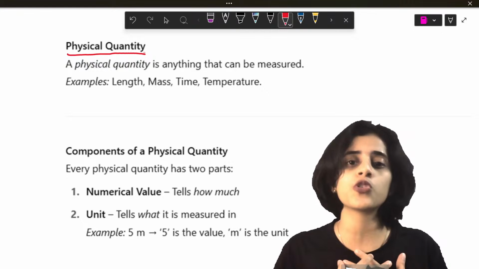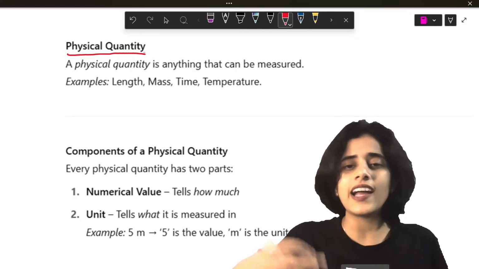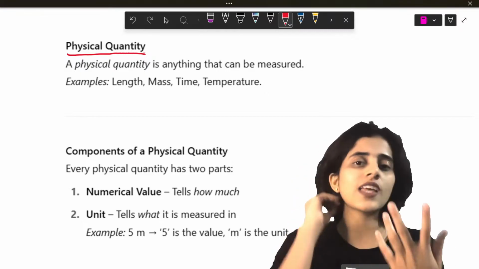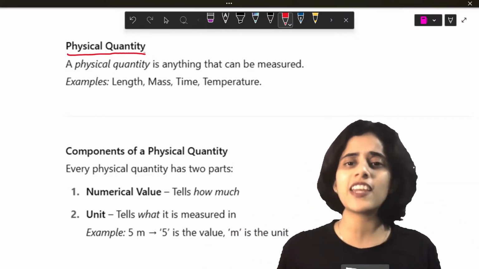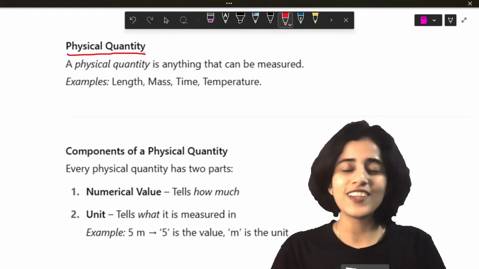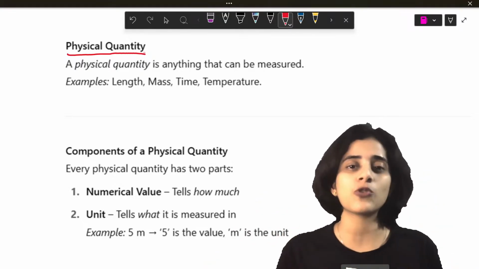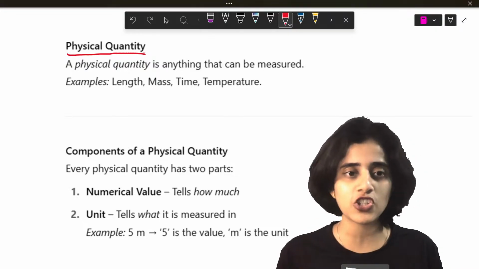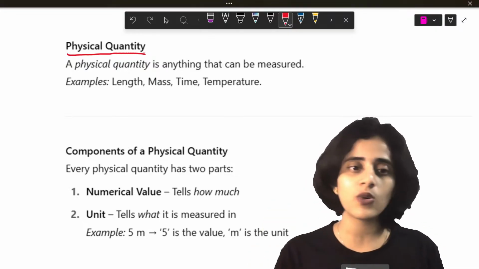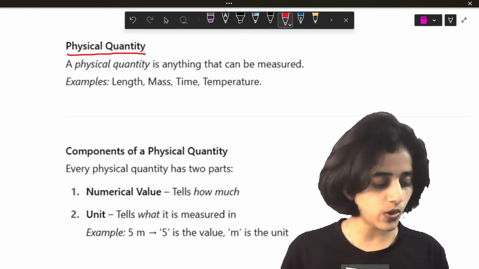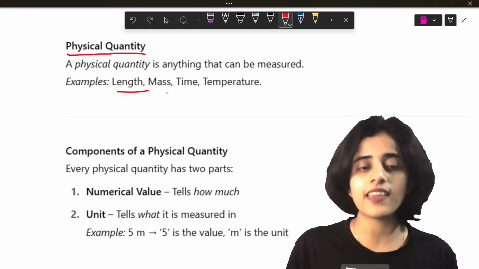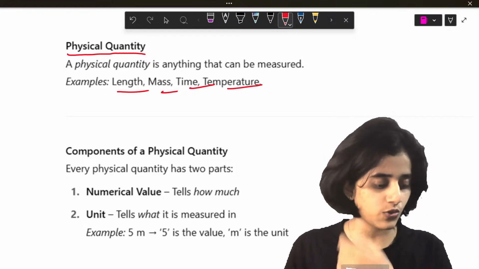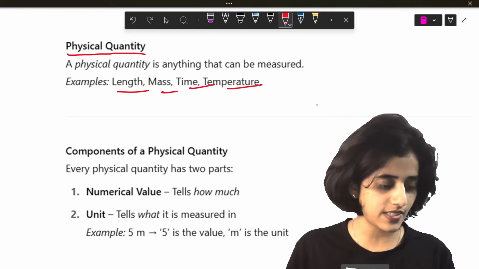But my emotions, if I'm feeling sad now, I don't have a meter that can measure how sad I am, right? You can't measure how sad you are or how happy you are. So whatever you can measure, any quantity that you can measure is called a physical quantity. Examples: length, mass, time, temperature, all of those are physical quantities.